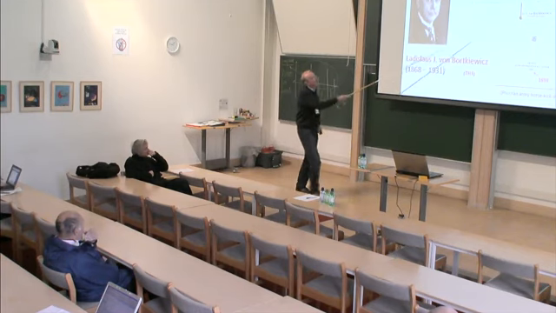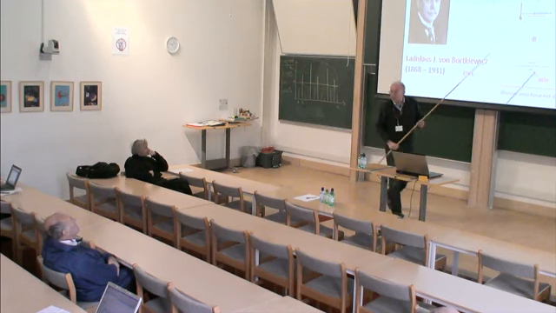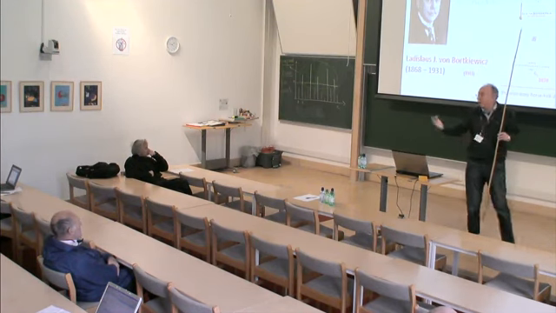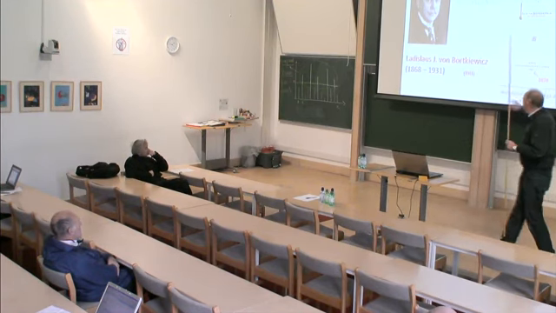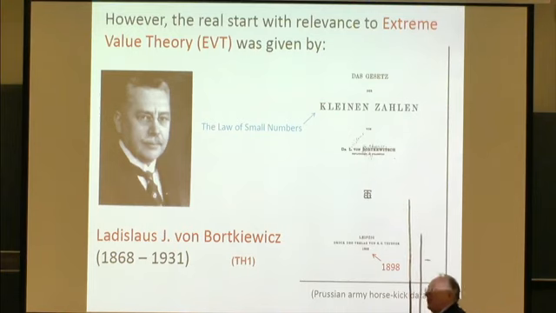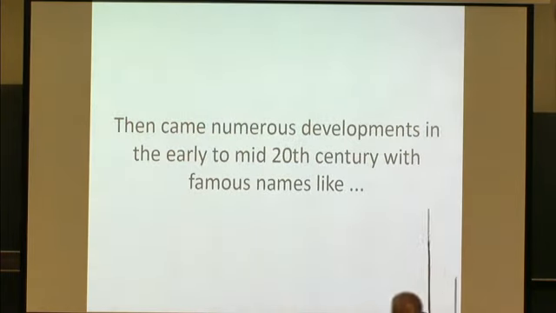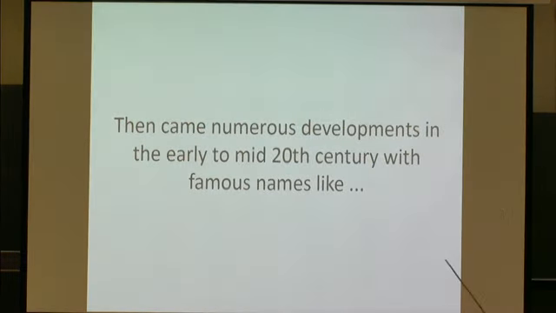But anyhow, he wrote this book, The Law of Small Numbers. And the law of small numbers is like the law of rare events. So he really, I think, should be viewed, if at all, as a founding father of the field of really modeling of extremes. And then, of course, we had numerous developments after that, especially in the early 20th century, and we saw many of the names before.